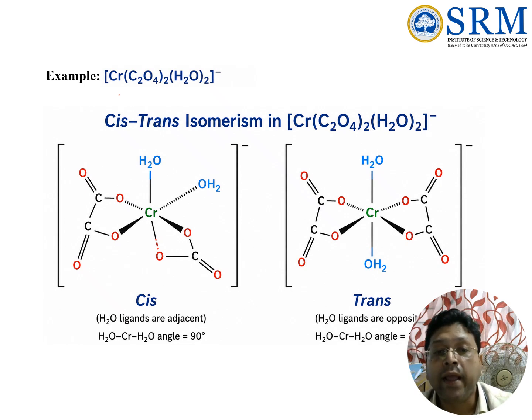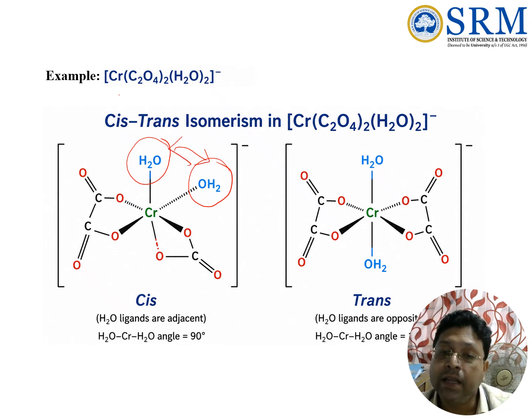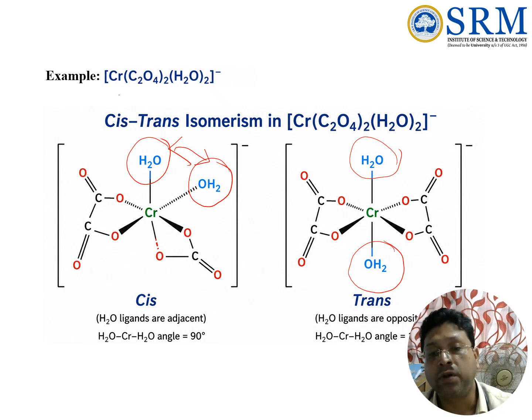Now here one water molecule and one water molecule: this is equatorial side, this is axial side, so the two water molecules are side by side. But here both the equatorial sites are occupied by the bidentate oxalate ligands, leaving this axial position vacant, so water molecules occupy here, coordinating through oxygen. You see between the two water molecules, chromium is in between. So they are in the trans orientation. That is why we call it trans.